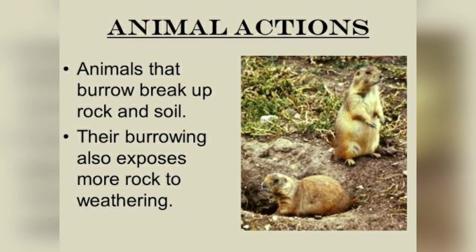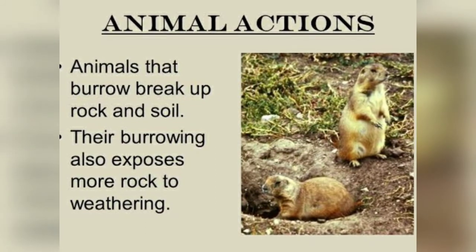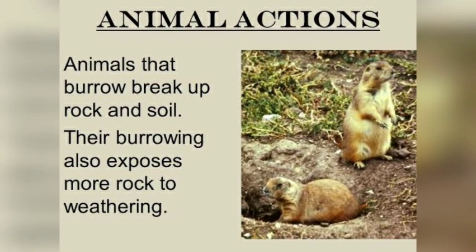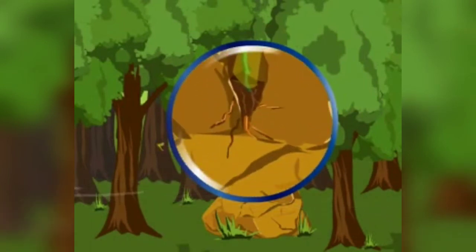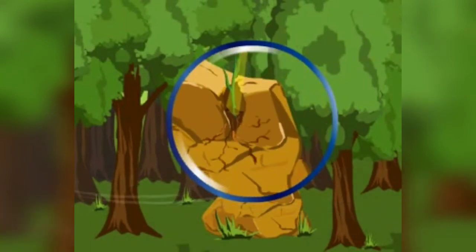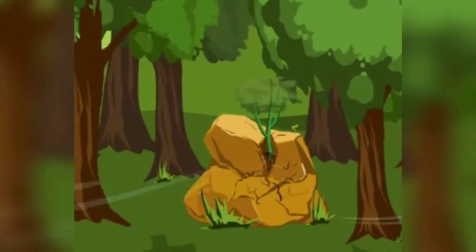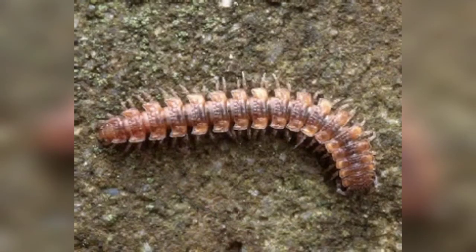In the same way, burrowing animals such as insects, worms, and rodents also actively contribute to the weathering of rocks. As the roots of plants grow within these rocks, they exert great pressure on the rocks, causing them to break or disintegrate. In the same manner, burrowing animals like insects and worms also break rocks into much finer particles so that they can get disintegrated.